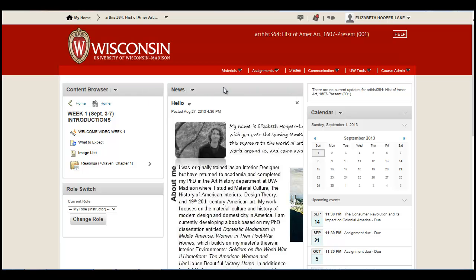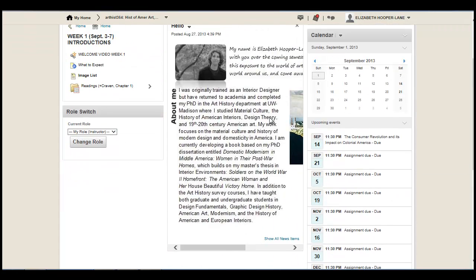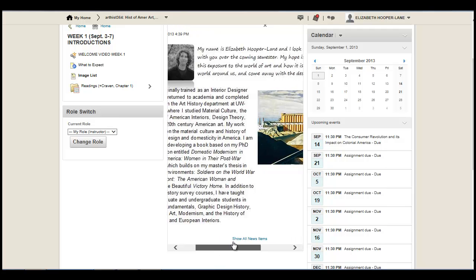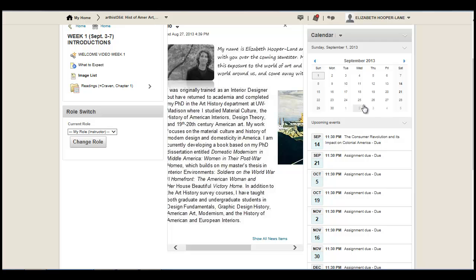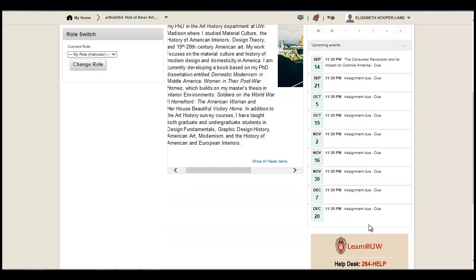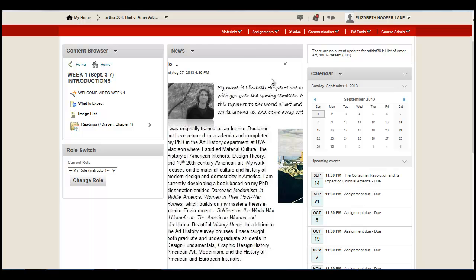In the center is the news section. You can look here for interesting items that I might post that are relevant to what we're doing this week. You can see right now I have just a little blurb about myself and the work that I do, if you're at all interested in looking at that. On the right side is our calendar. All of our due dates have been entered, and so there's a summary of those for the entire semester.